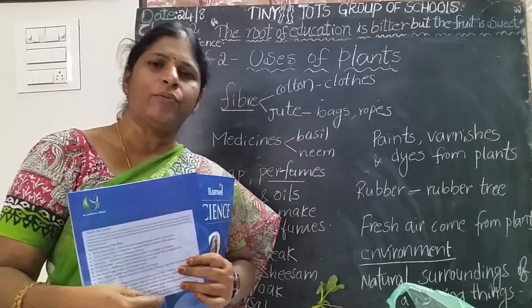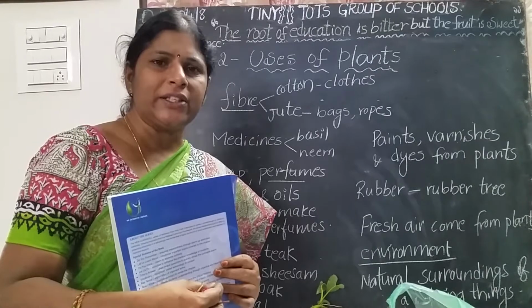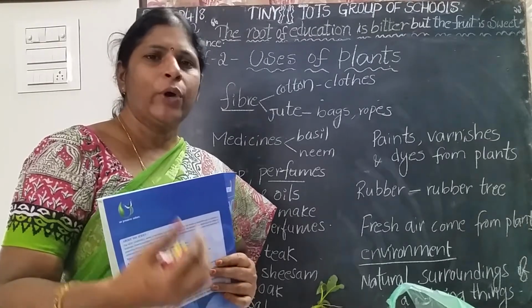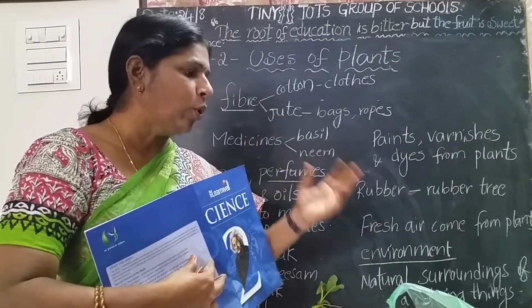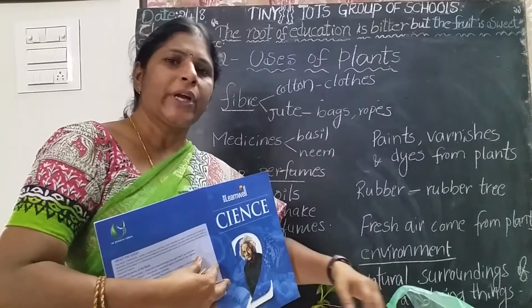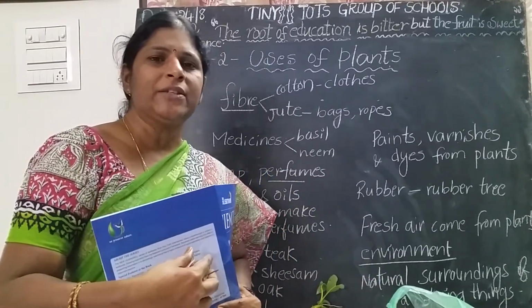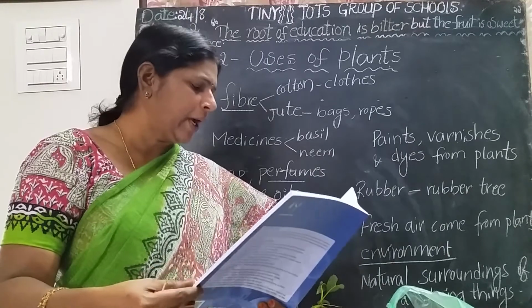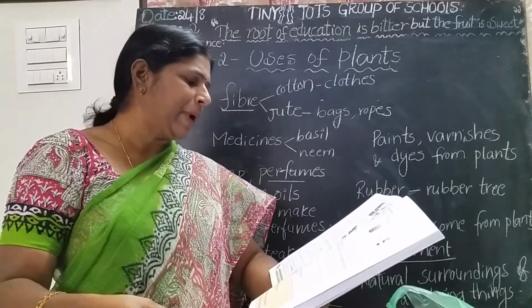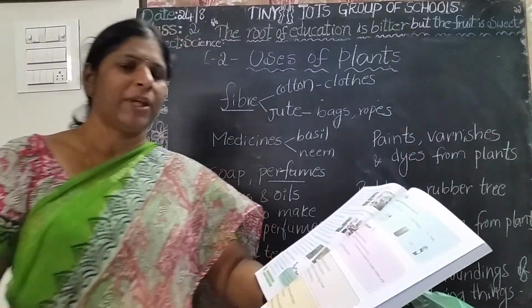What is the use of wood? We make a lot of furniture using wood: dressing table, dining table, boards, toys, doors, windows, all these are made with wood. And also from plants we get paints, varnishes and dyes.